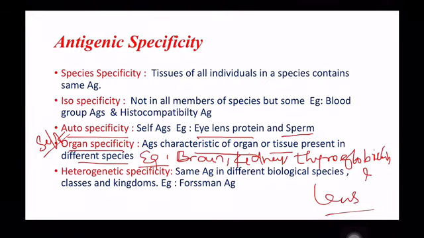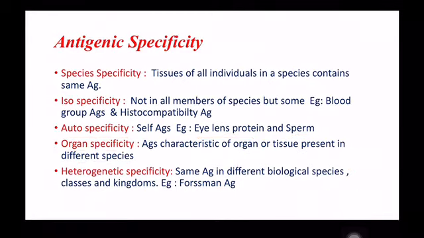Examples for such organ specific antigens include the complications observed after the anti-rabic vaccination using the sheep brain vaccines. Here the anti-rabic vaccines are prepared using the sheep brain. When these vaccines are given to individuals, neuroparalytic complications will be observed.